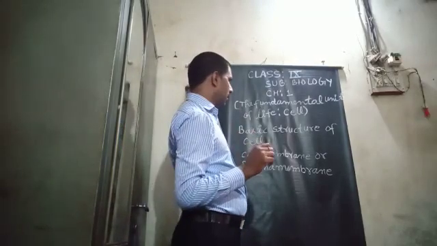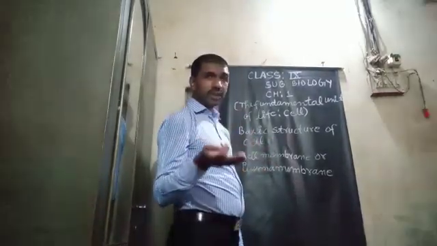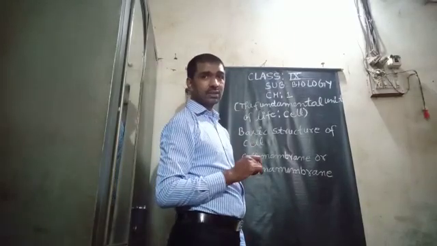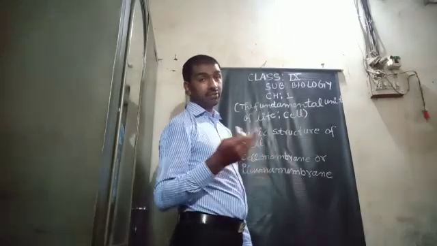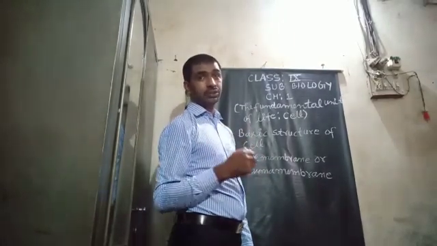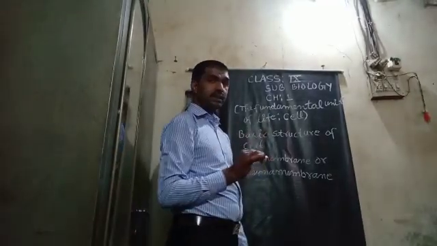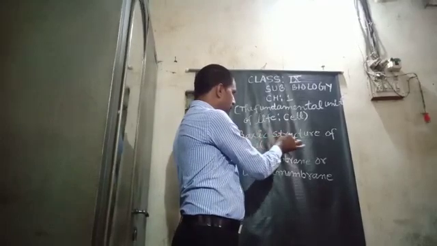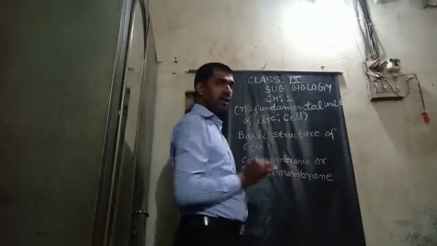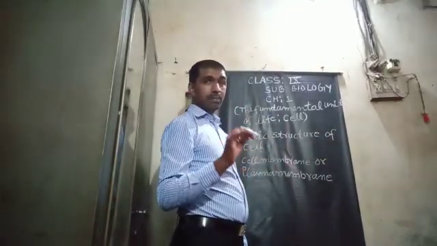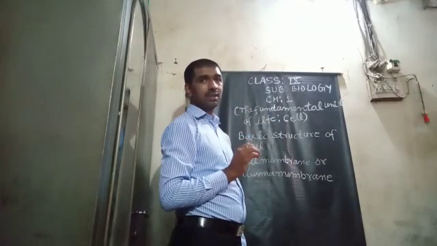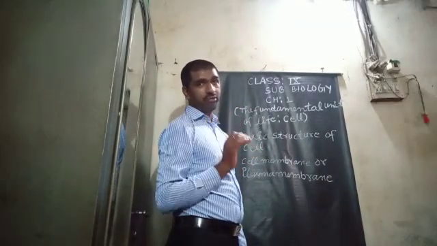So inside chapter 1, what things we are going to discuss with you, class 9 students? The topic is the basic structure of cell. That means by what structures the cell is made up of.